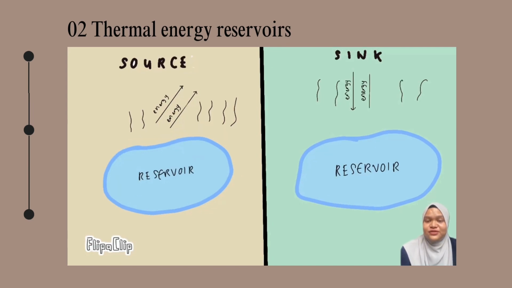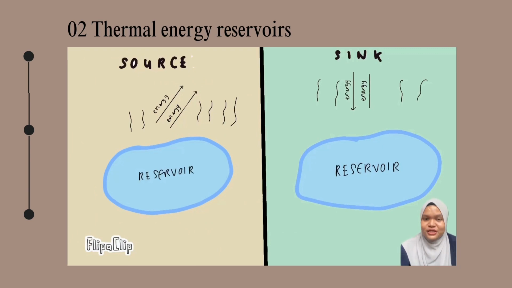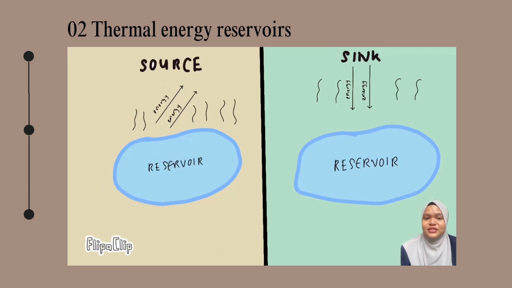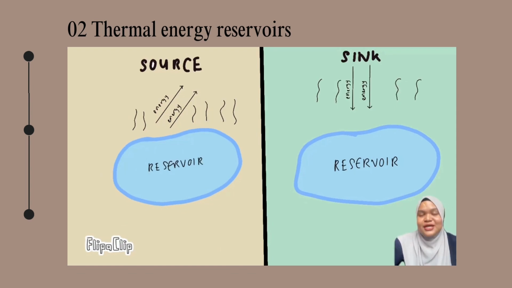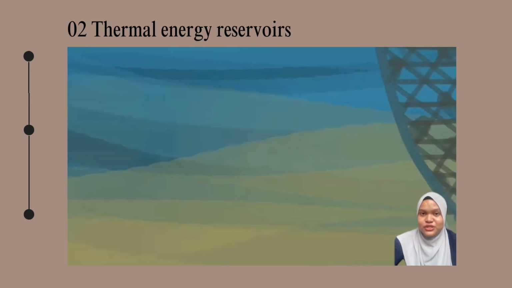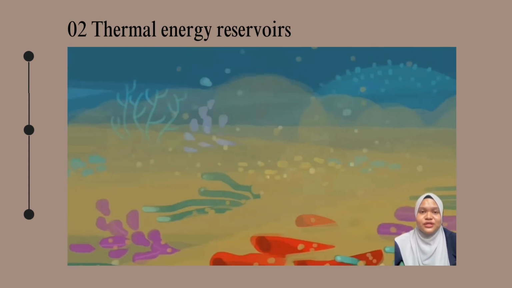A source is a reservoir that supplies heat, while a sink is one that absorbs heat. Thermal energy reservoirs, also known as heat reservoirs, are crucial for energy storage. Heat transfer from industrial sources to the environment is of major concern to the environment as well as to engineers.